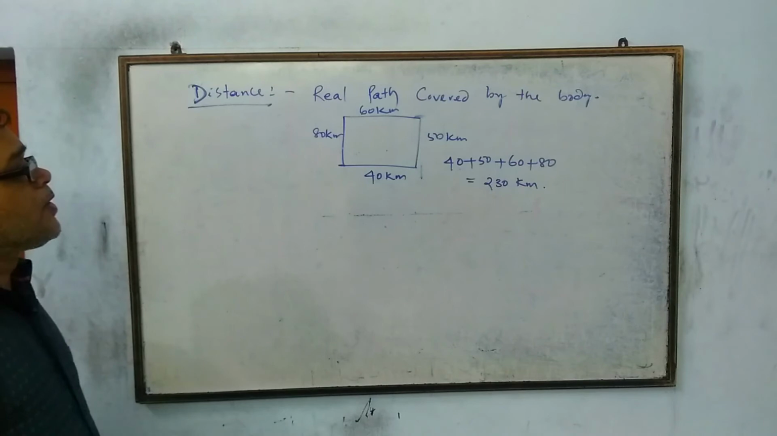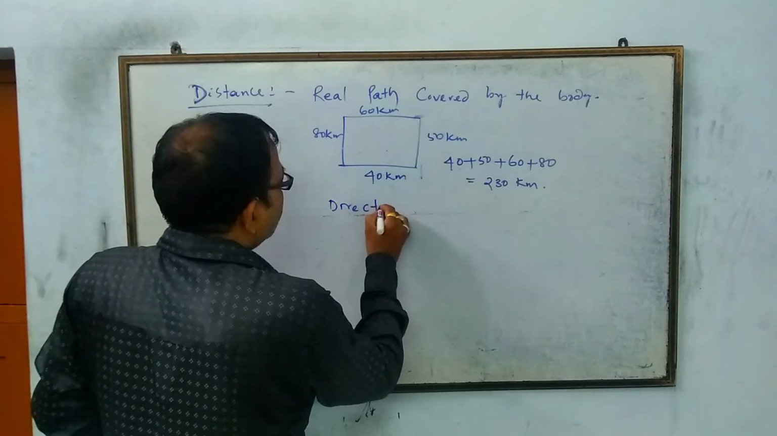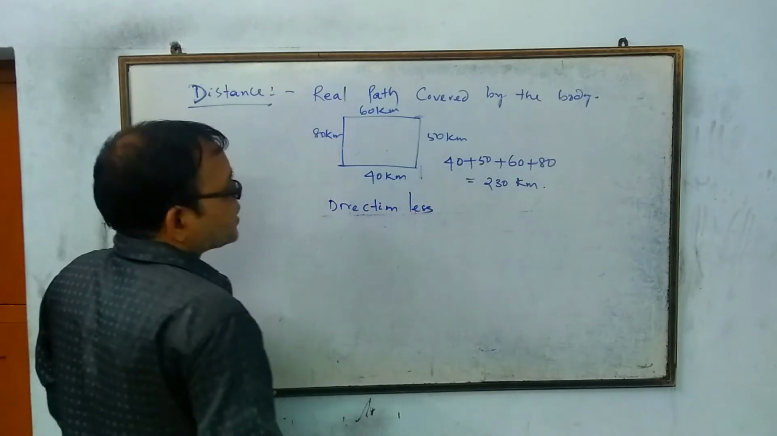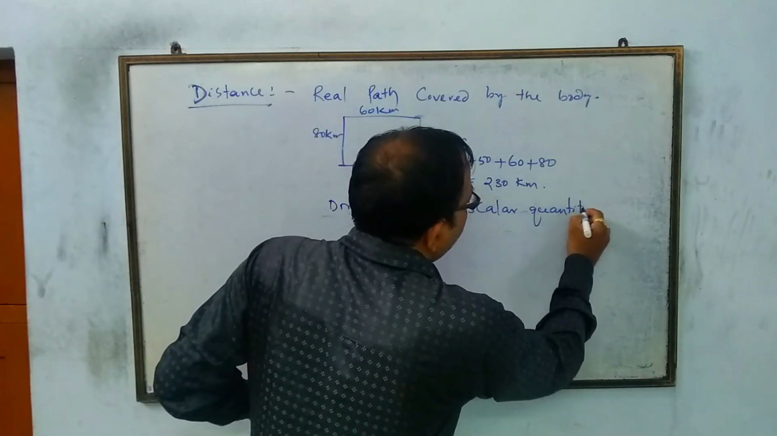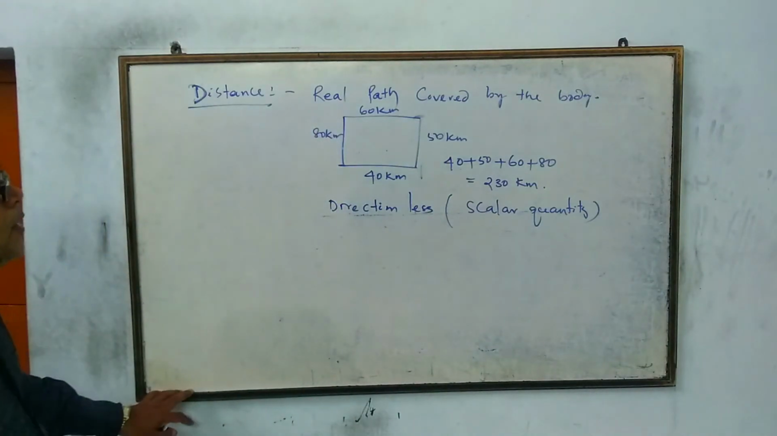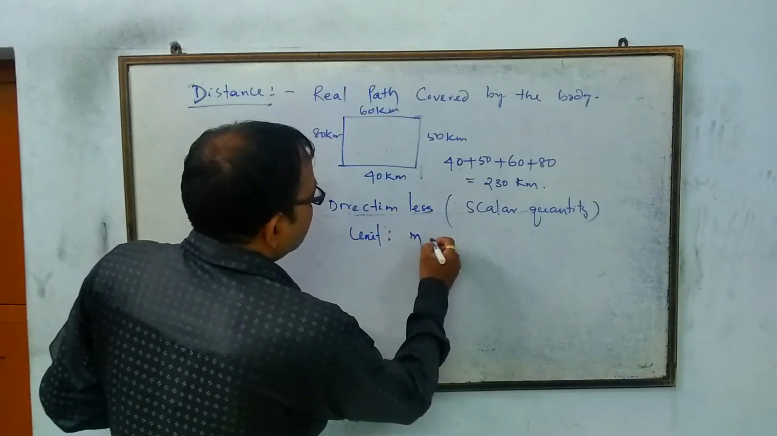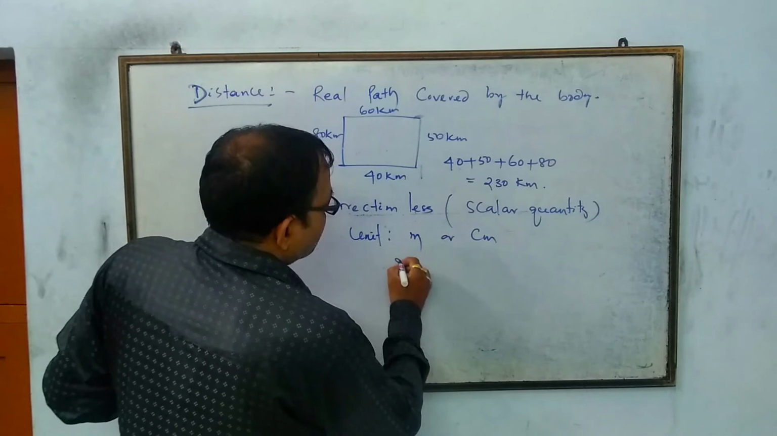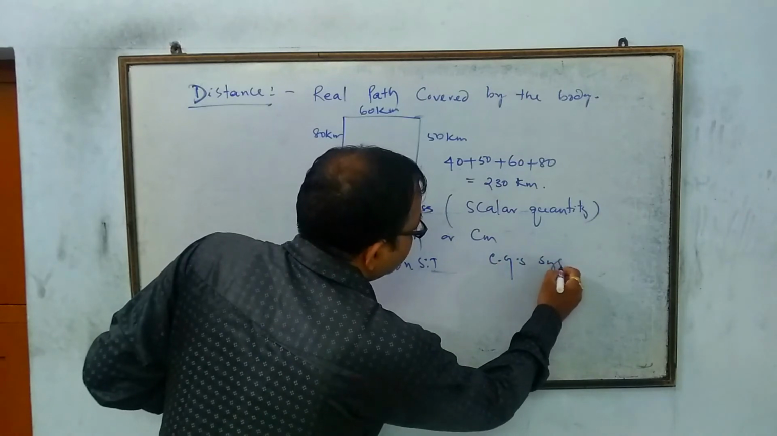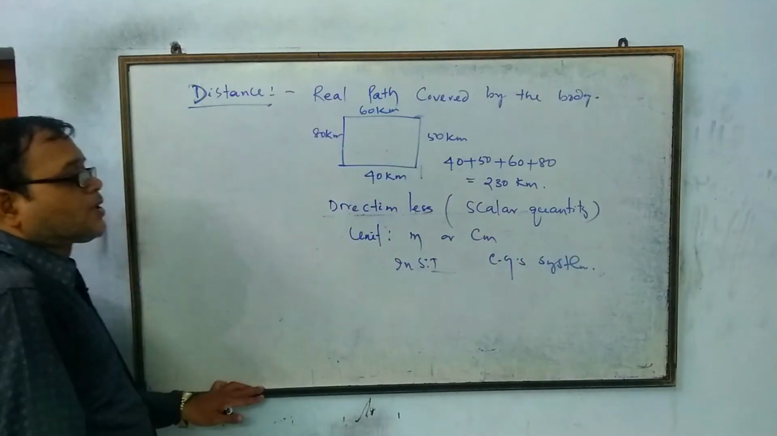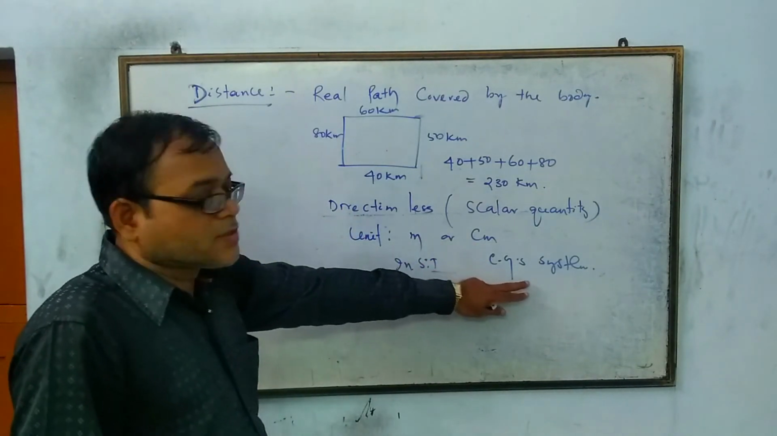So this is the real path covered by the body. The real path has no direction, so it is a scalar quantity. It has units of meter or centimeter: meter in the SI system and centimeter in the CGS system. Sometimes bigger units like kilometer can be used, but meter should be used in the SI system and centimeter in the CGS system.